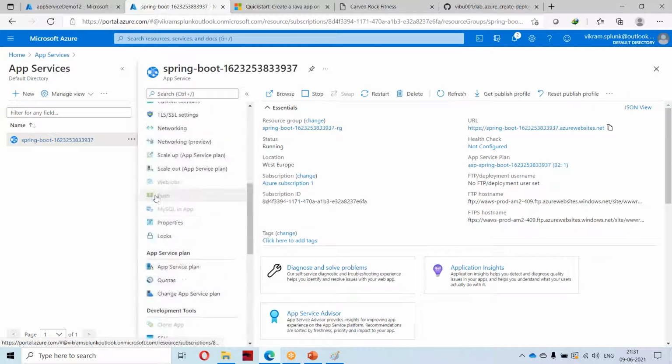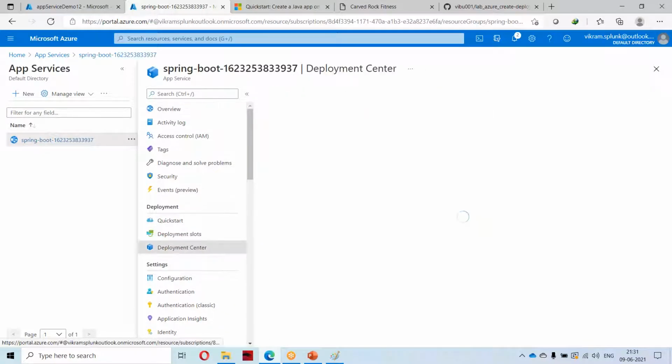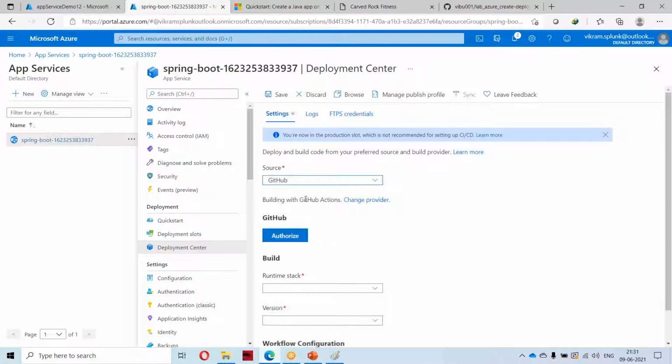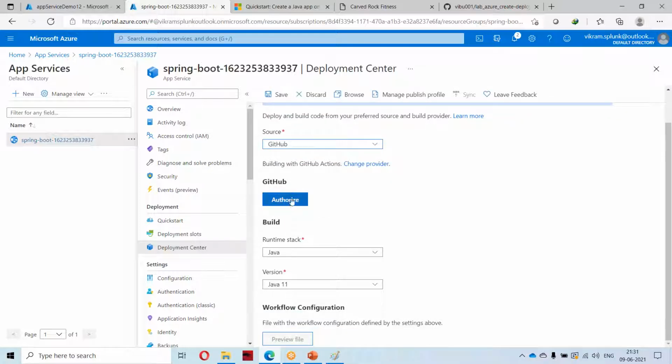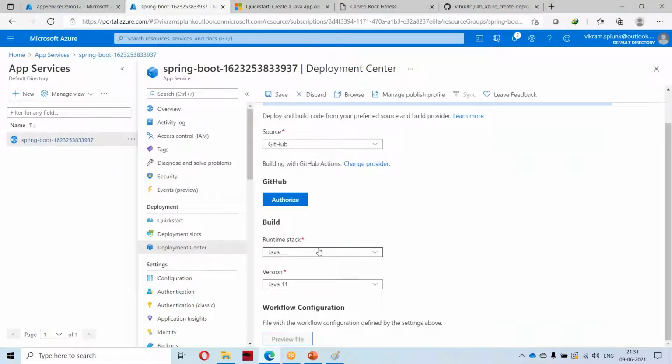Here you will have one option called deployments, where you will have the integration. So you can select GitHub. To authorize GitHub, you have to provide your GitHub credentials. Then you select your version and just save.